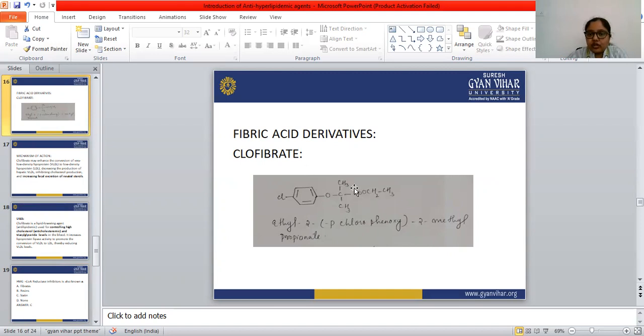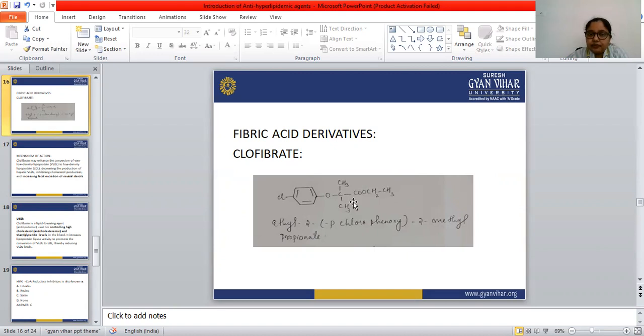This is the structure of clofibrate: a benzene ring with chlorine attached at the para position, an O carbon atom with a 2-methyl group attached to this carbon atom, then C double bond O, CH2, CH3, an ethyl group.